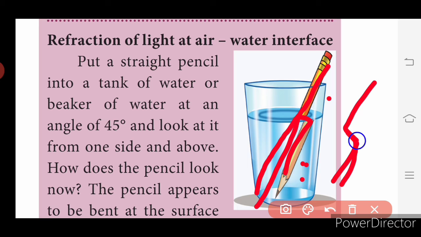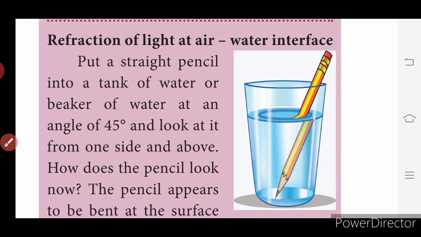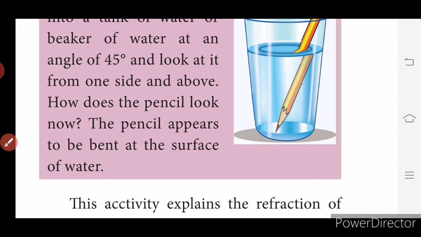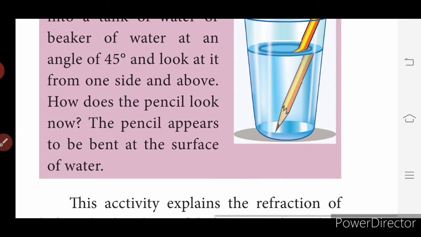This is nothing but the refraction of light. When light enters from air to water, it has a small bend, that is, it deviates from the normal. This is called the normal point. So this light gets deviated from the normal point and again takes a straight line. That is why the pencil appears to be bent at the surface of water. So this activity explains the refraction of light.